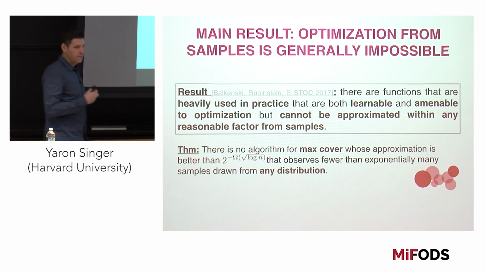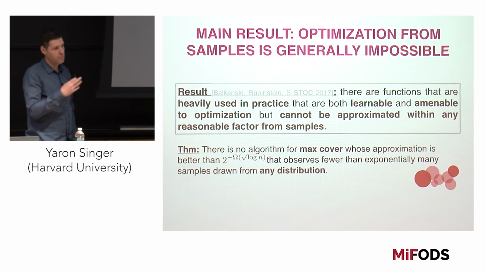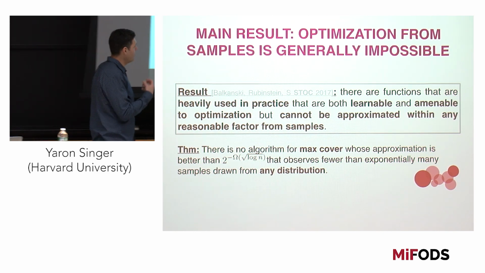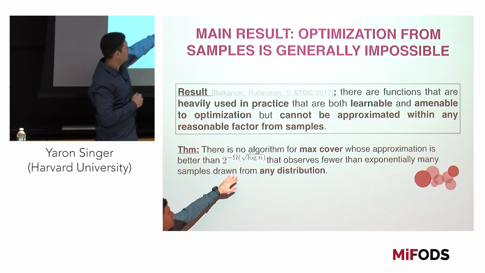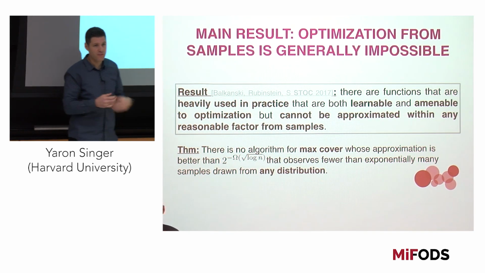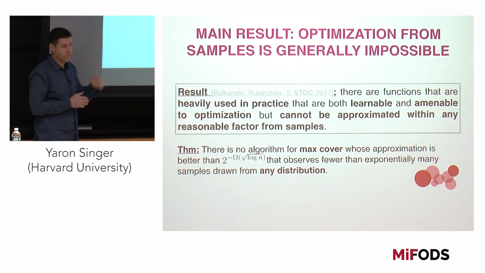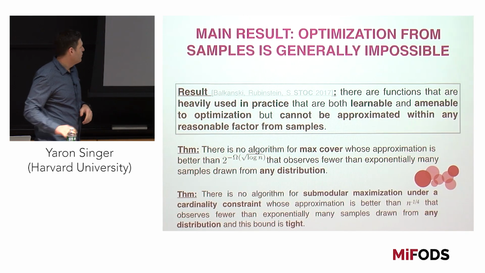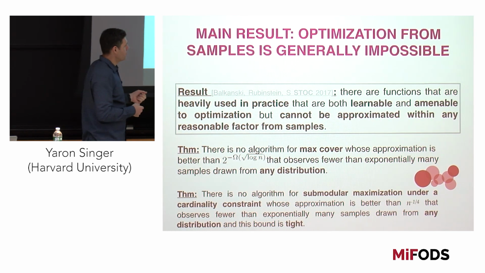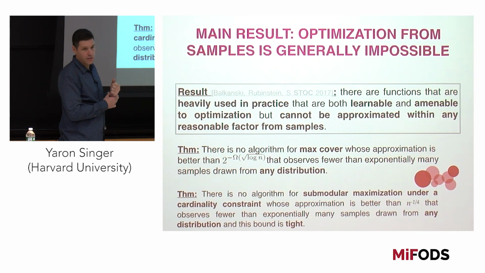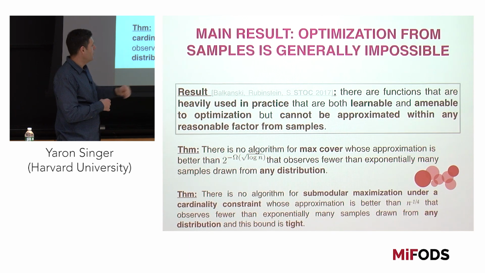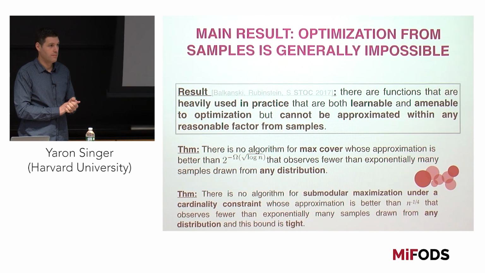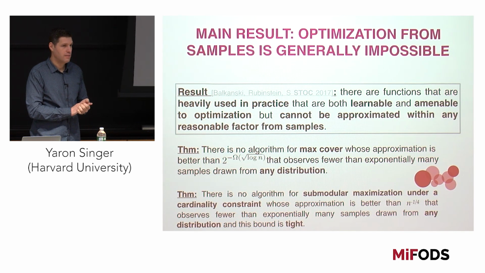For example, max cover, the problem that we talked about in the beginning. You can show that for max cover, you cannot get a better approximation if you're observing fewer than exponentially many samples drawn from any distribution. For more general submodular functions, you can show stronger inapproximability if you're observing fewer than exponentially many samples.